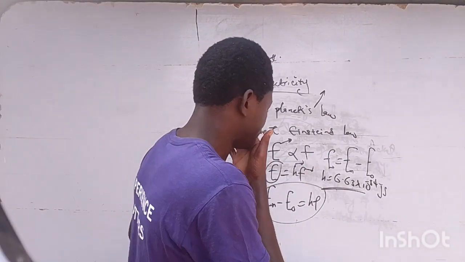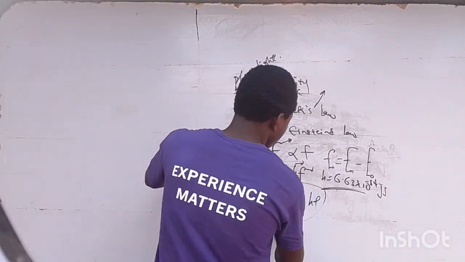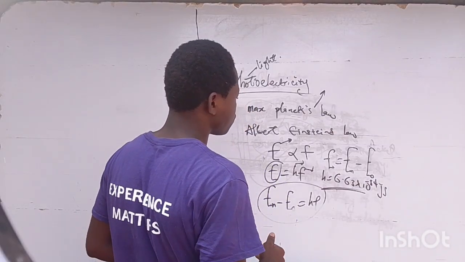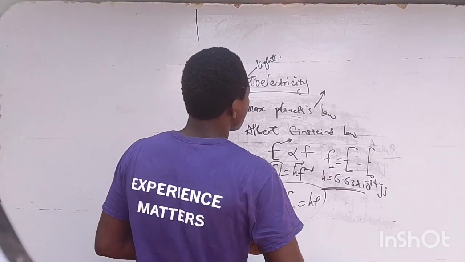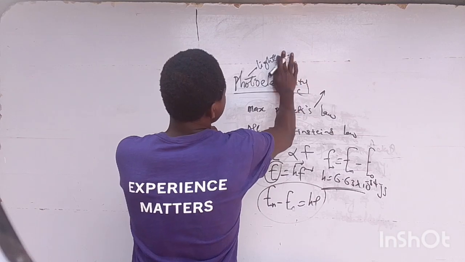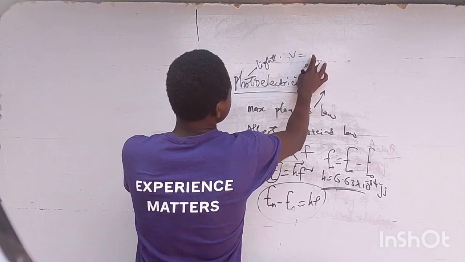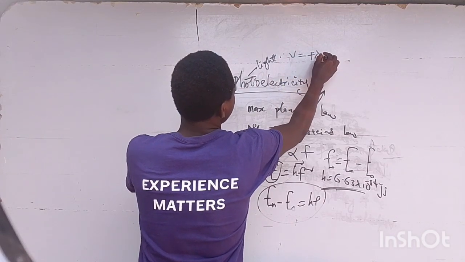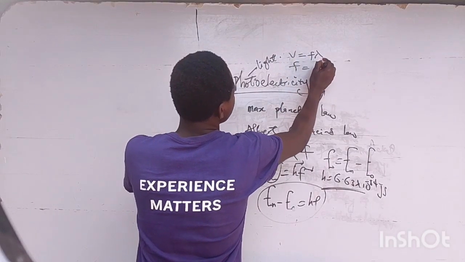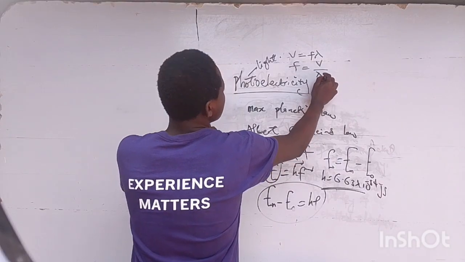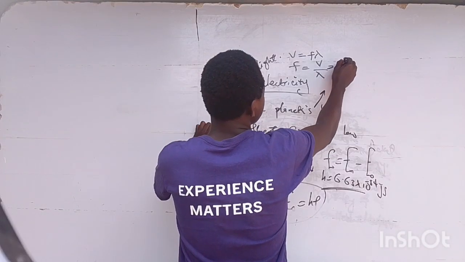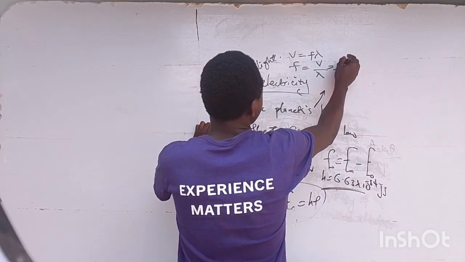Do you understand what I'm saying? So you have to carry your jotter and put all these things down. Let's continue from where we started. I think we have to solve questions that have to do with this. You know, in waves, we say that velocity is equal to frequency times lambda. So frequency will be equal to velocity over lambda. We can still replace velocity, which is the speed of light, with c, so frequency equals c over lambda.